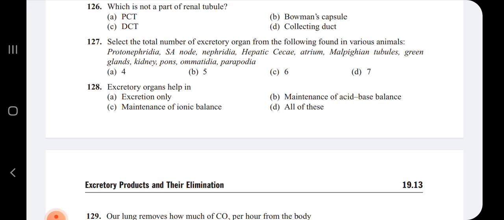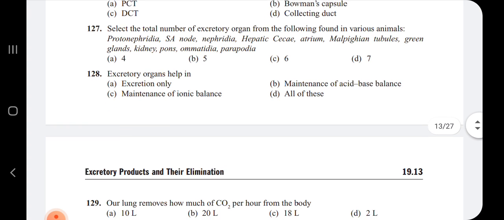So totally how many are there? Protonephridia, nephridia, hepatic ceca, Malpighian tubules, green glands, and the kidney. Sorry, don't include the hepatic ceca. Protonephridia, nephridia, Malpighian tubules, green glands, kidney. Totally there are 5 excretory organs.